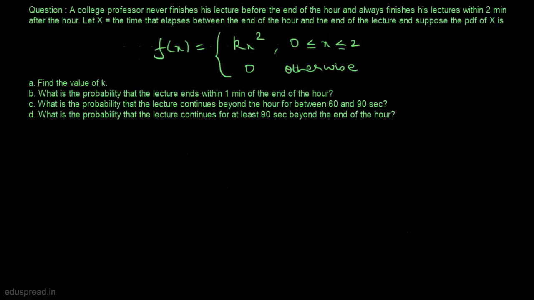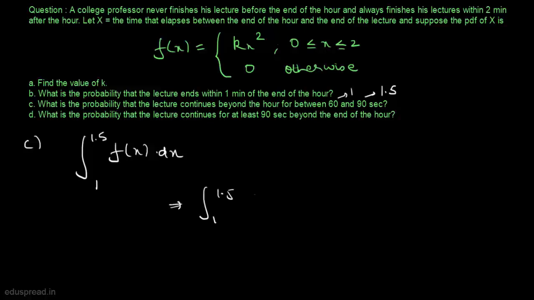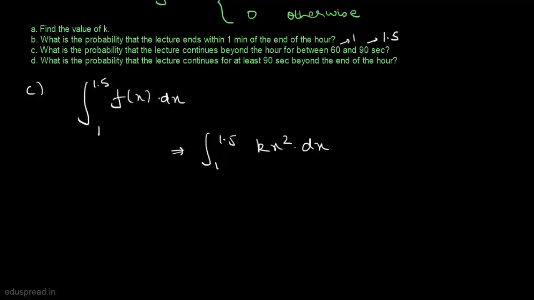In part C, we have to calculate the probability that the lecture continues beyond the hour for between 60 and 90 seconds. As everything that we have been given in the question is in terms of minutes, let's convert 60 and 90 seconds into minutes. We know that 60 seconds is equal to 1 minute and 90 seconds is equal to 1.5 minutes. So to solve this question, we have to integrate f(x) dx from 1 to 1.5, which is equal to kx square dx, integrated from 1 to 1.5.